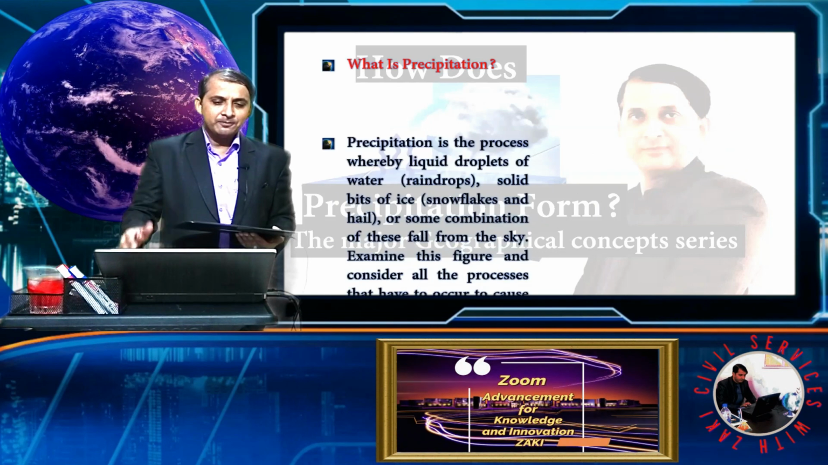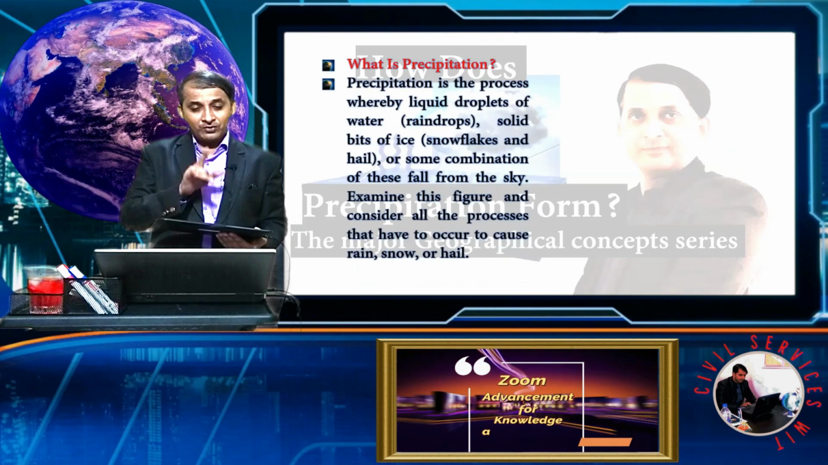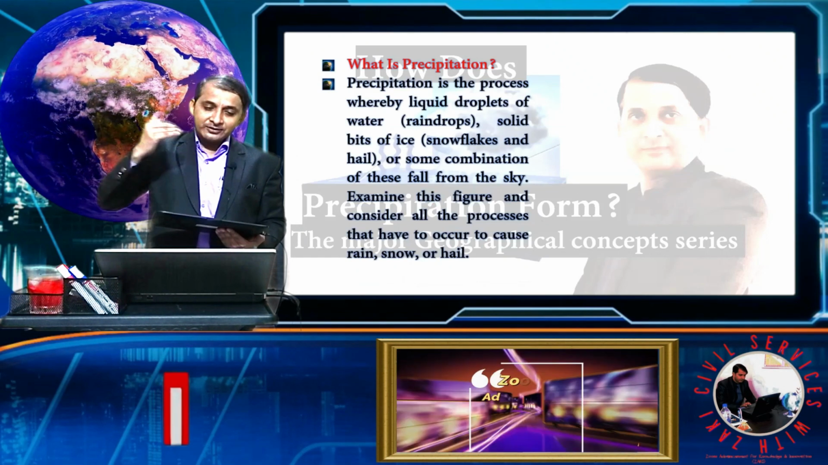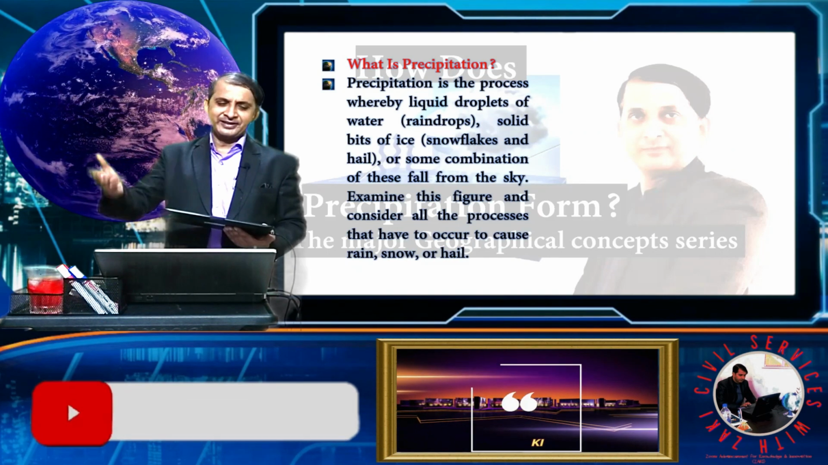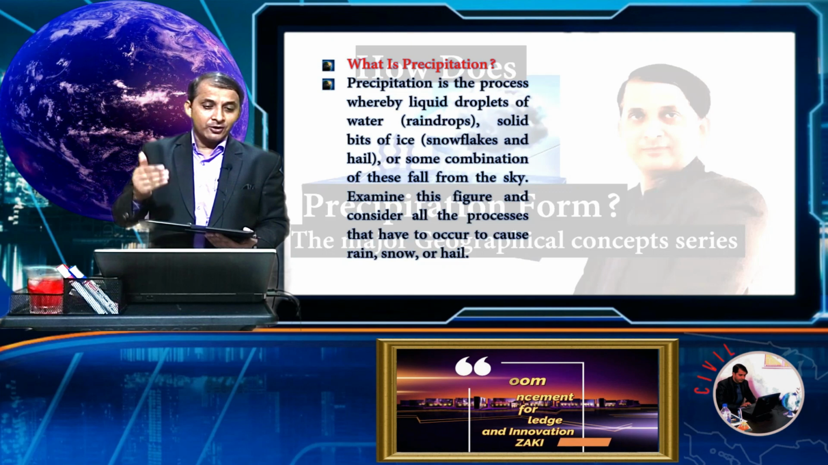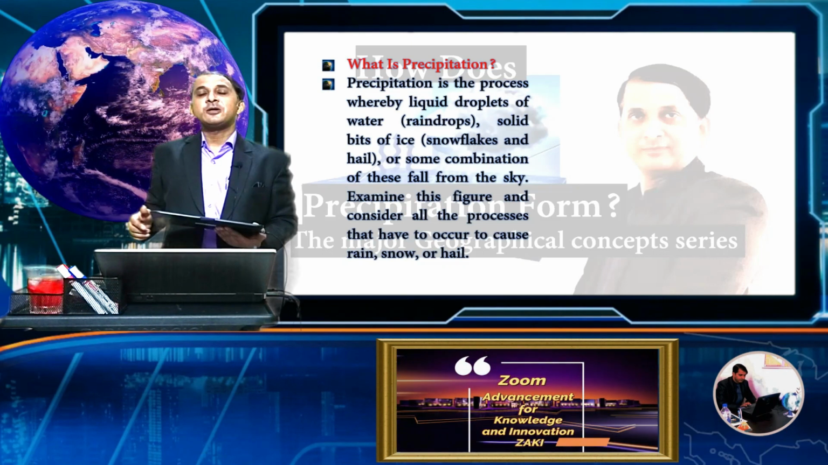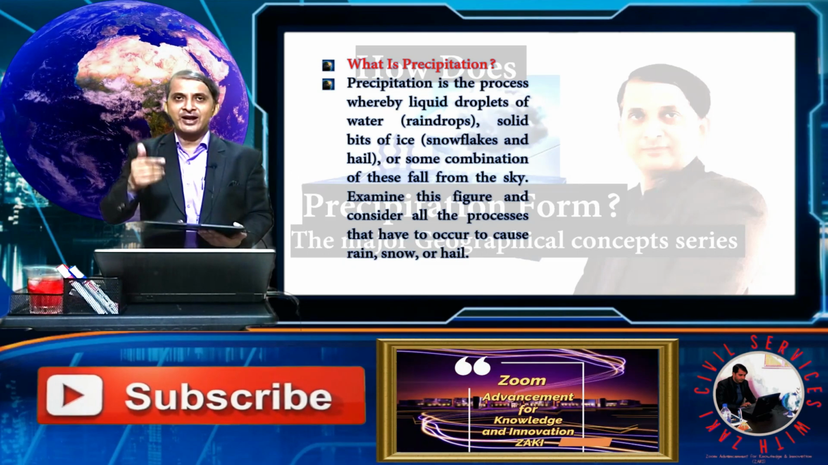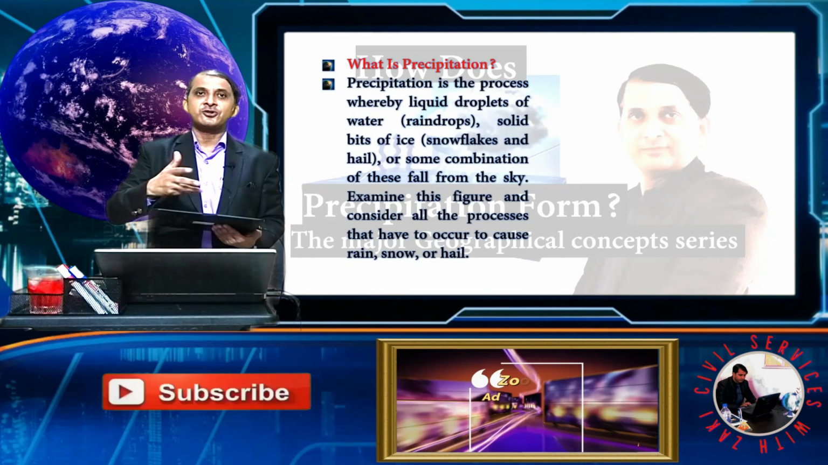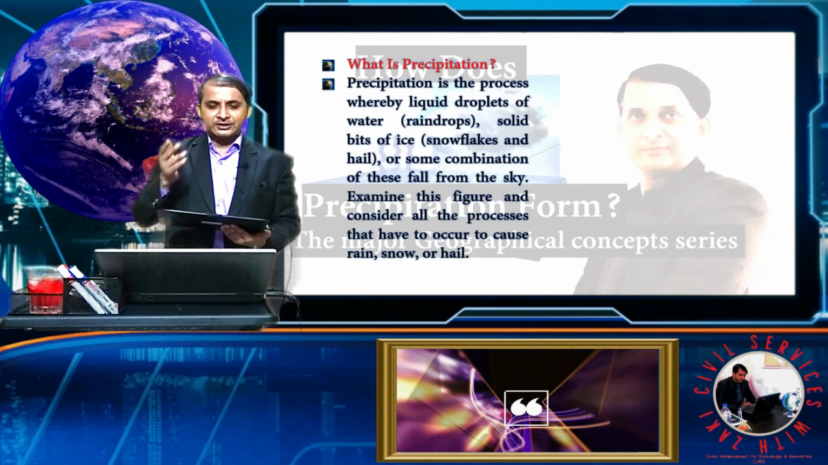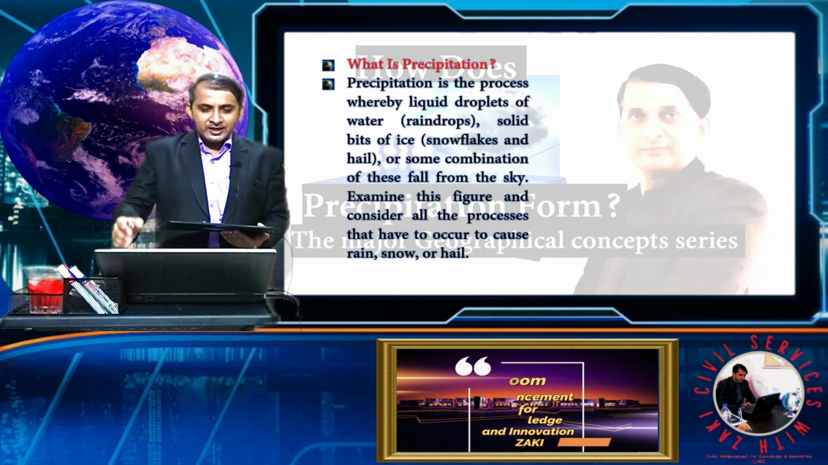Precipitation is the process whereby liquid droplets of water, raindrops, or ice crystals, snowflakes and hail, or some combination of these fall from the sky. Precipitation means rain, snowfall, sleet, hailstone, diamond dust and so on; all are part of precipitation. So examine this figure.